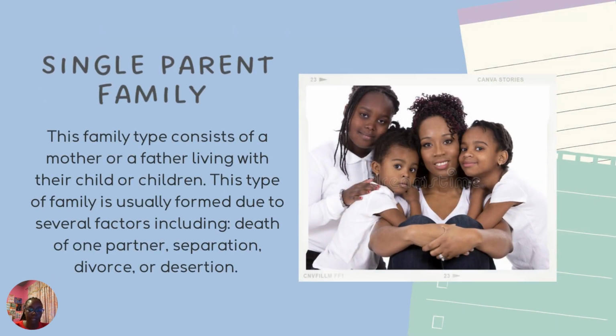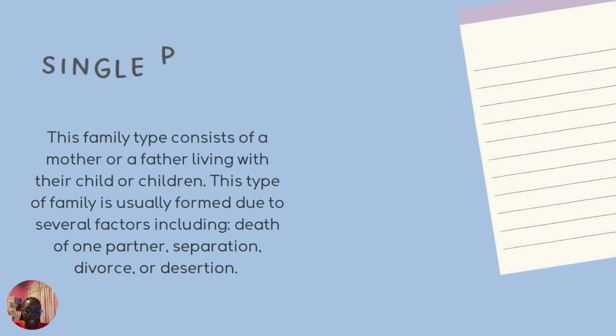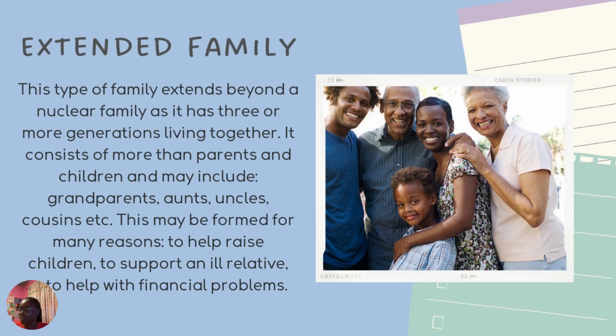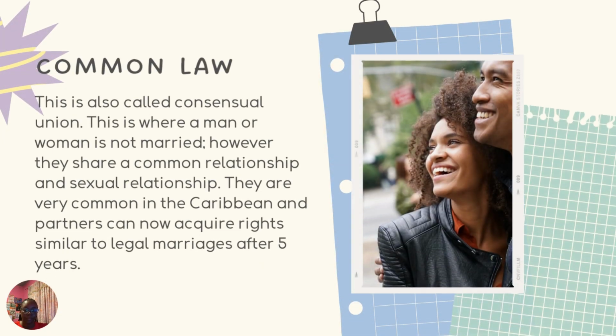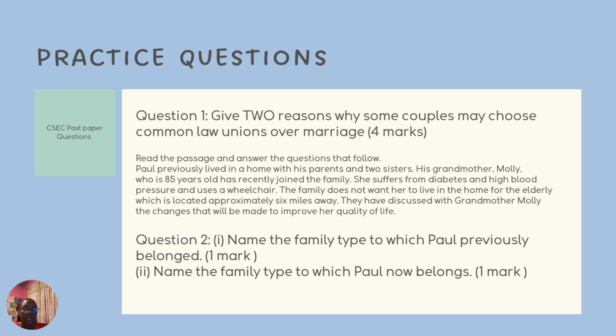Therefore, it couldn't be single parent. The parents didn't leave the children alone, so it wouldn't be sibling. Therefore, the correct answer would be extended family because a next generation is added. So your answer would state Paul now belongs to an extended family.